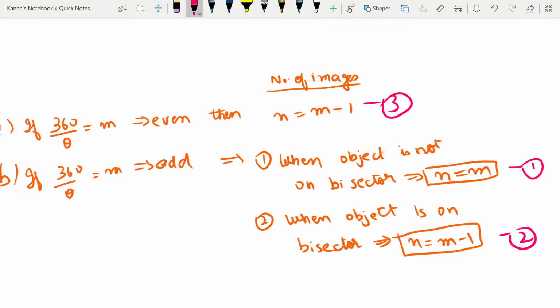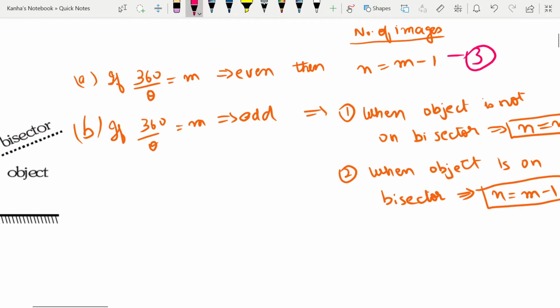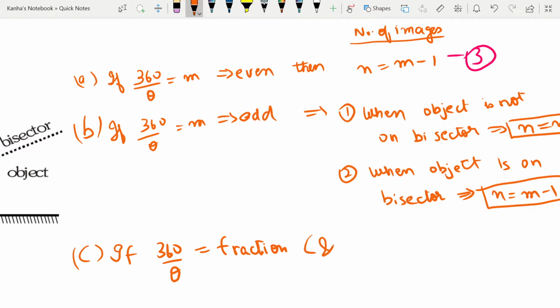The next case is if this turns out to be a fraction. So if 360 divided by theta is equal to a fraction, not an integer, in that case what will you have? If the object is placed symmetrically, then the number of images n is equal to the nearest even integer.